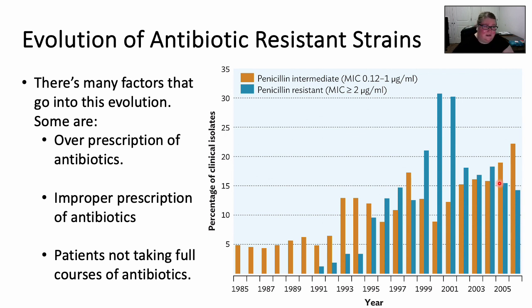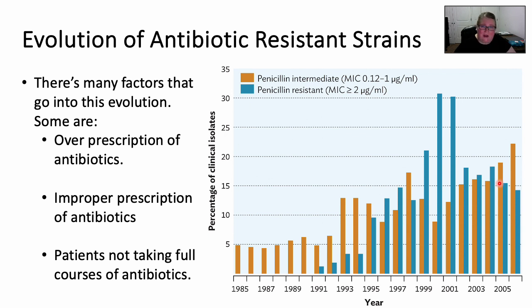Some of the factors that led to the evolution of antibiotic resistance for penicillin are the overprescription of antibiotics. Penicillin was our first antibiotic. It was prescribed for everything. It was our magic bullet. It was curing things that we didn't think had a cure at that point. Obviously, there's our natural selection example. Patients don't follow the directions. They don't take their full course of antibiotics, so they kill all the strains that are susceptible to penicillin, and leave the ones that are resistant to it.